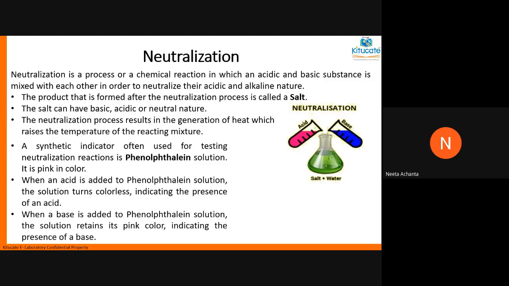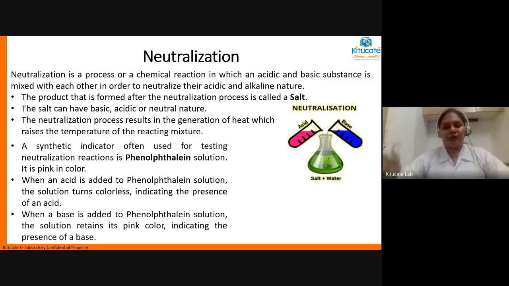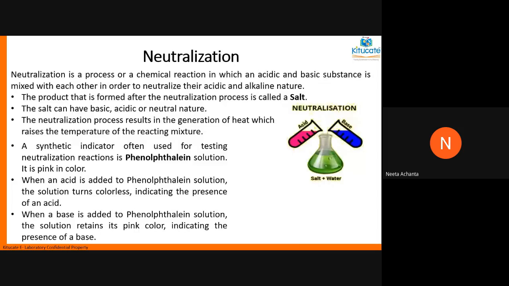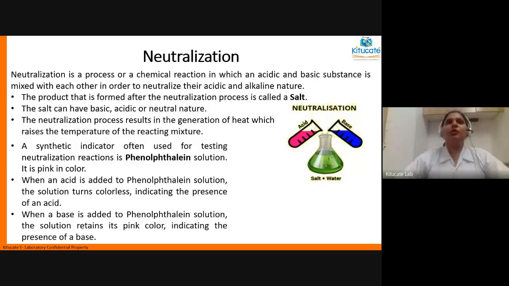You remember there was a burette, a tall thing attached to a clamp? Yes, ma'am. So the process of neutralizing two liquids with the same concentration and equal volume is called the titration process. It is a method.